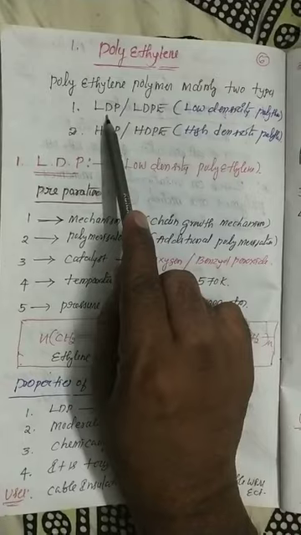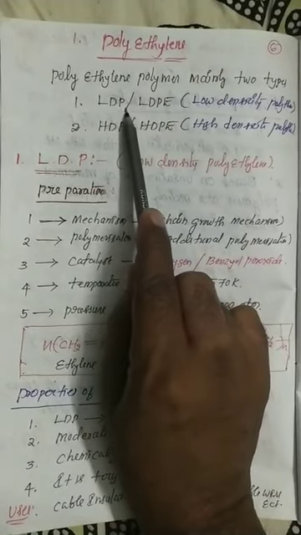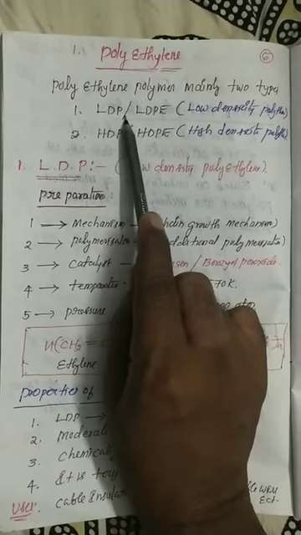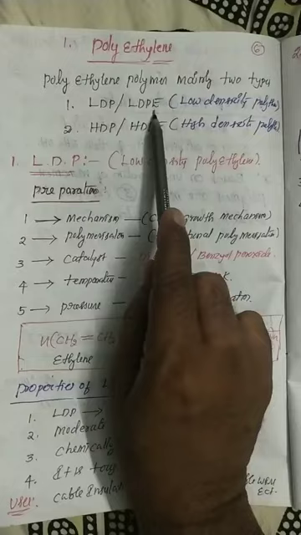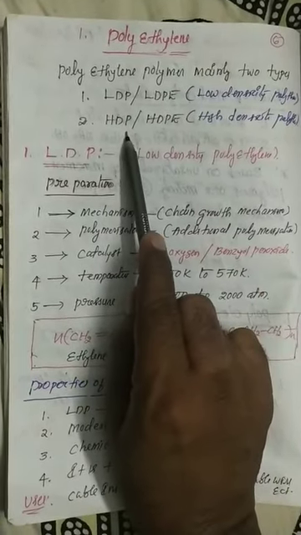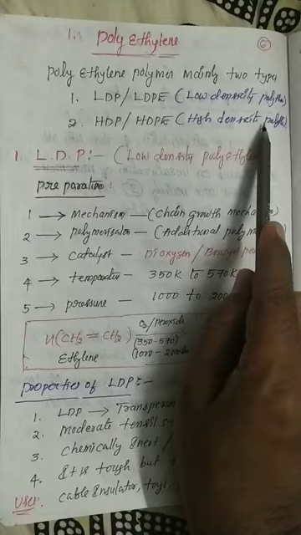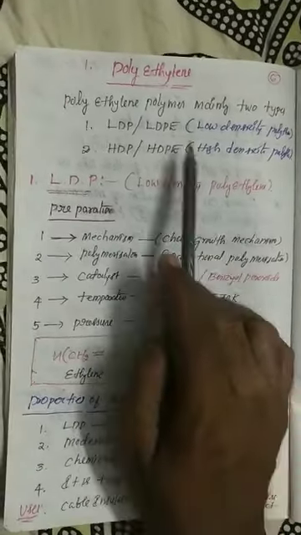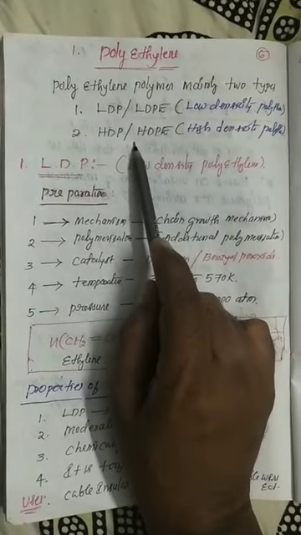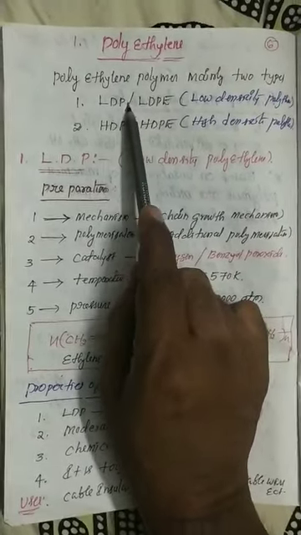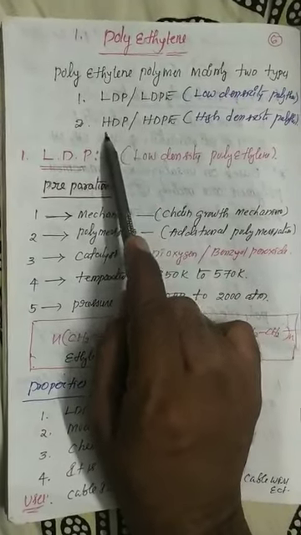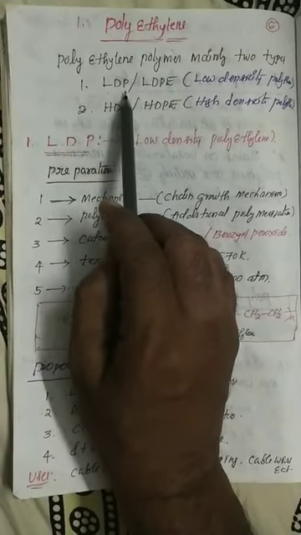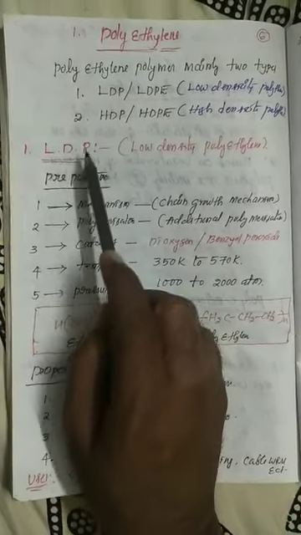The full form of LDP is low density polythene or low density polyethylene. And the second one is HDP. HDP is nothing but high density polythene or high density polyethylene. So my dear students, in the entire polyethylene group, 2 types of polythene covers are there: LDP and HDP, low density polythene and high density polythene. Now you will start with the preparation of LDP, how the LDP polymers are prepared.